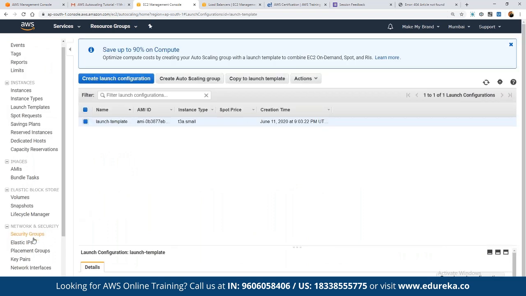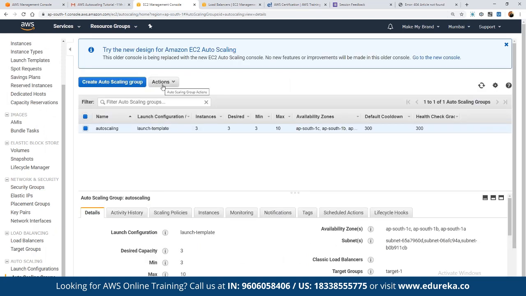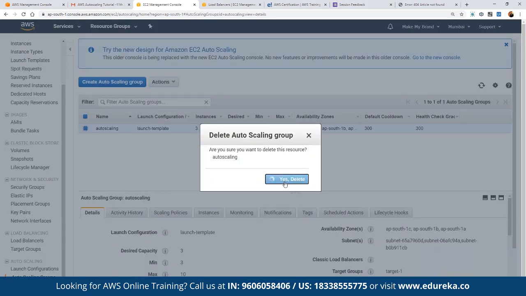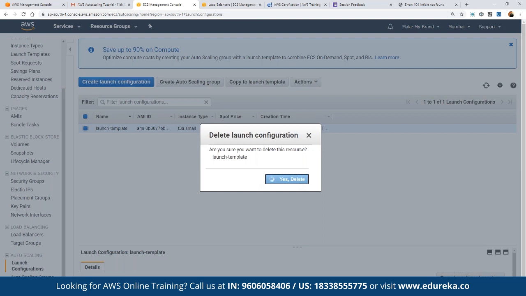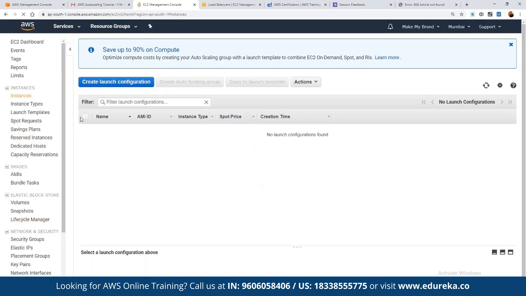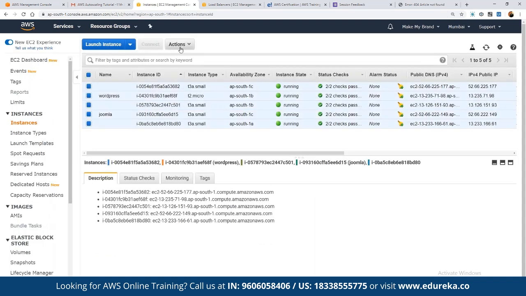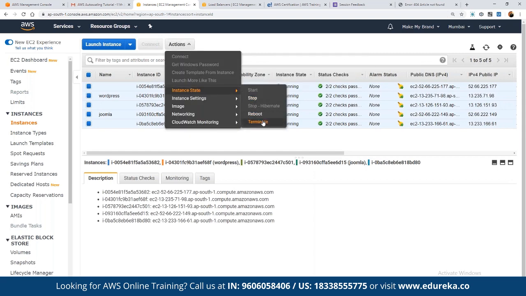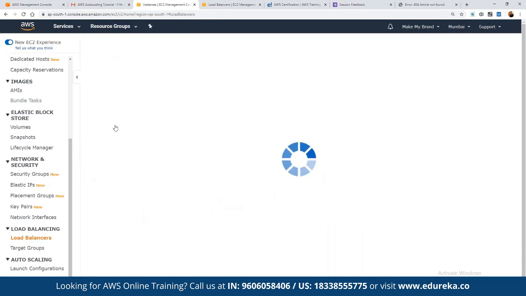And it is always advisable, guys, in case you are using the free tier access, that once we are done, we remove the autoscaling components here. Because if you keep the autoscaling component active, it is going to add the minimum number of instances every now and then. So obviously, if you don't want to get billed, you have to remove all the servers and all the different components that you have created just now, in case you want to restrict yourself to the free tier access. So simply choose all the instances, click on instance state and terminate, and delete all the load balancers and all the launch configuration templates as well to avoid getting billed.